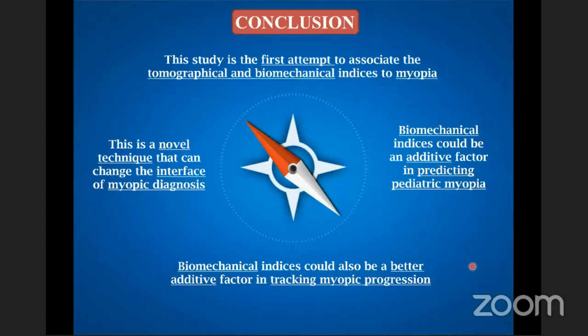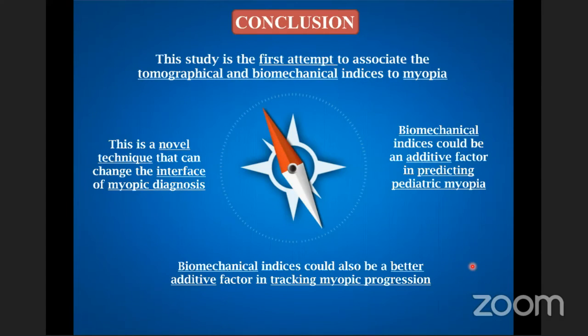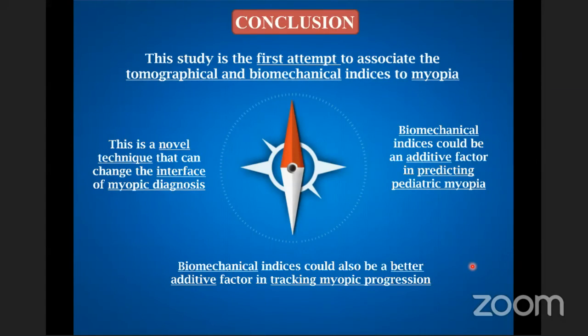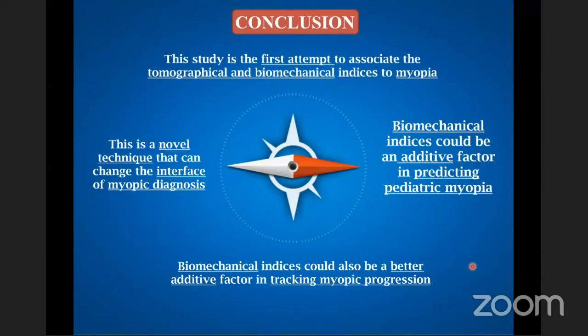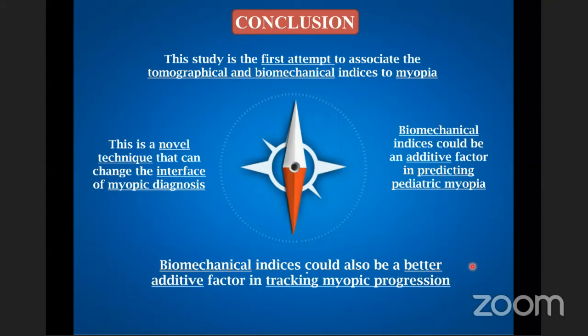To conclude, this study is the first attempt to associate the tomographical and biomechanical indices to myopia. Biomechanical indices could be an additive factor in predicting pediatric myopia, and could also help in tracking myopia progression. This is a novel technique that can change the interface of myopia diagnosis.